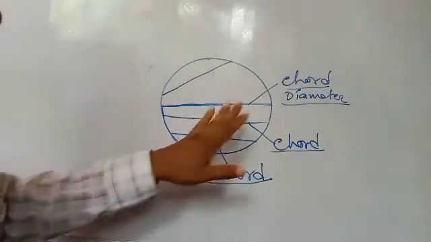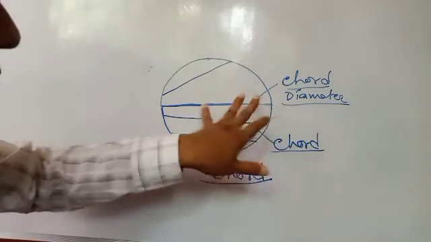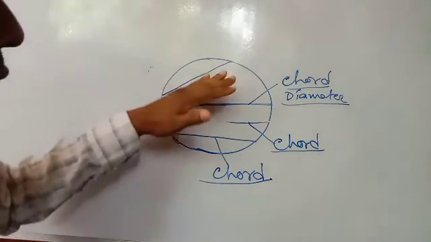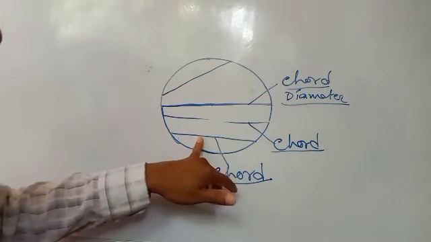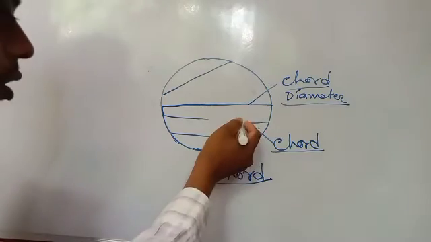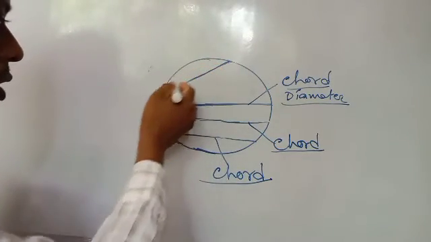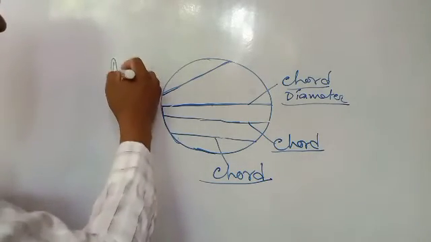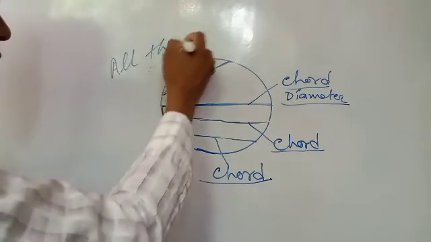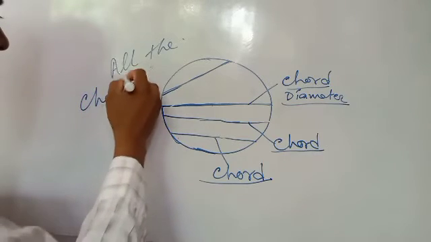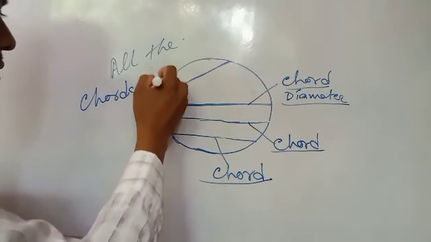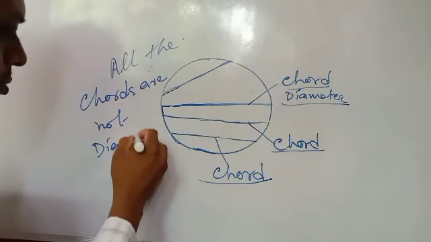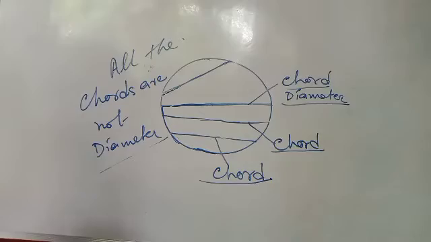So it is chord and diameter both, if it passes through the center. But all the chords are not diameters. This one is a chord, not a diameter. This one also is a chord, not a diameter. This one also. So all the chords are not diameters.